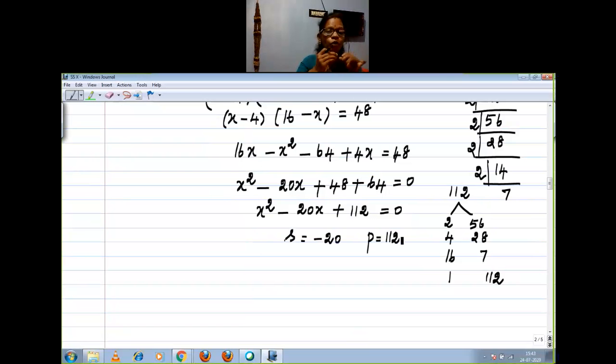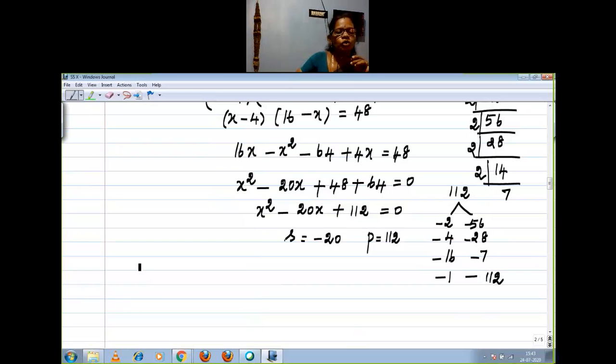If you want, you can apply the quadratic formula also. That also I will tell you next, right? Sum equal to minus 20, product equal to 112. If anything matches here, see, sum negative, product positive, so both the possibilities are negative. Here is anything apt? No. If you feel it is difficult, what will you do? You should move to the quadratic formula. Quadratic formula, what is it?